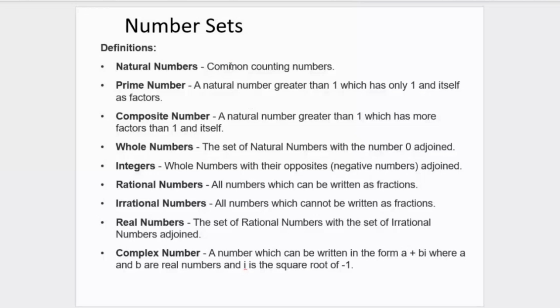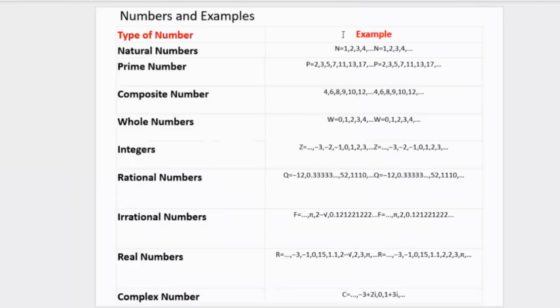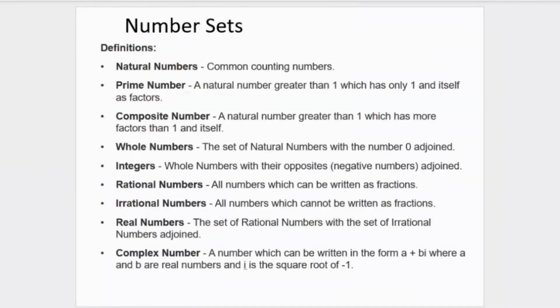And then it should be obvious what the examples are, right? 1, 2, 3, 4, 5. But of course, we have a table here with the examples. So for natural numbers, we have basically positive numbers, right? Excluding 0, obviously, because 0 is nothing. You don't count 0 mango. There is no mango. So positive numbers on the right hand side of the number line. So those are natural numbers.